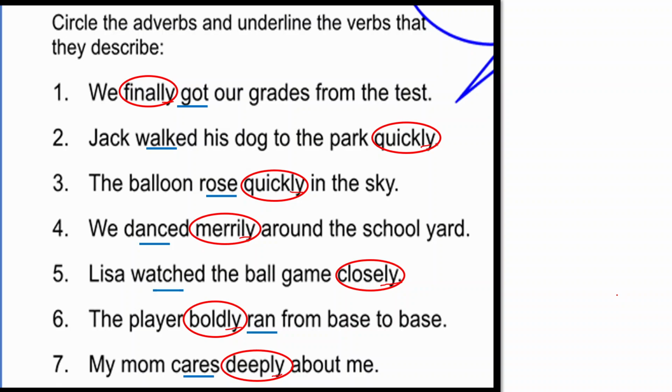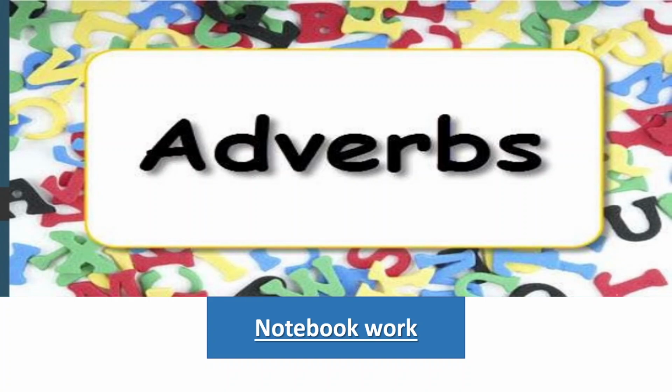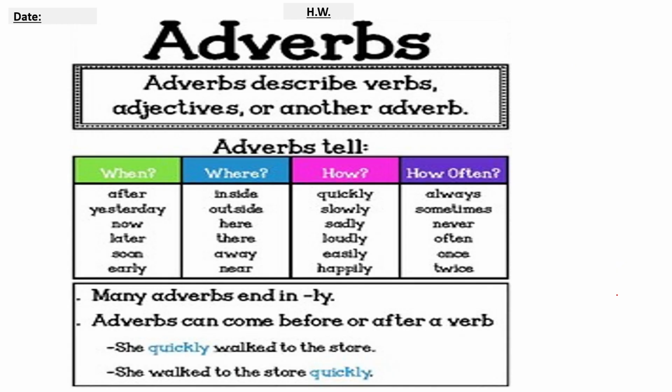Now in tomorrow's class we will be doing the book exercises from the book. Okay, so till then, children, I want you to do your notebook work as homework today. In your notebook I'm giving you some homework. So first please in your English B notebook write down the date on a fresh page and homework, and write down the definition of adverbs. So what you are going to write down?